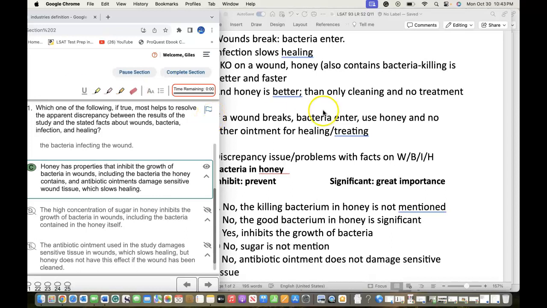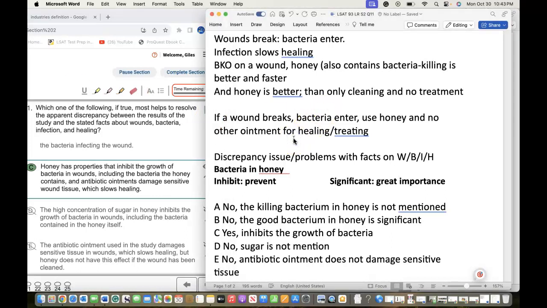So this one had vocabulary in the answer choices, which was inhibit. And also for one of the wrong answers, if you're going by the process of elimination, it had significant. So inhibit means prevent, and significant means great importance. Something that you want to know in order to be able to solve this logical reasoning question.